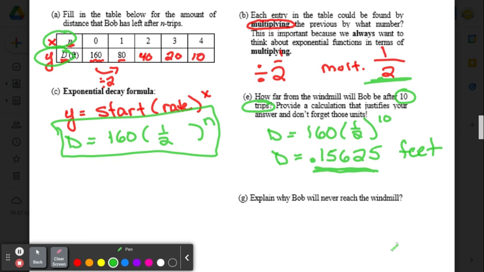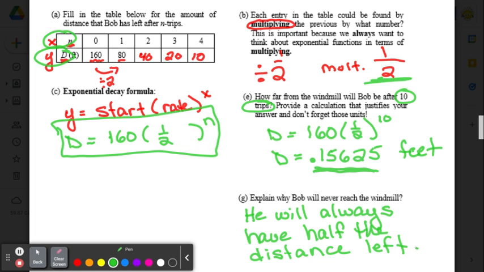Explain why Bob will never reach the windmill. So answer this question on the side in your Edpuzzle. Why will Bob never reach the windmill? And I put he'll always have half the distance left. No matter how small it is, it's still a teeny tiny bit of distance.